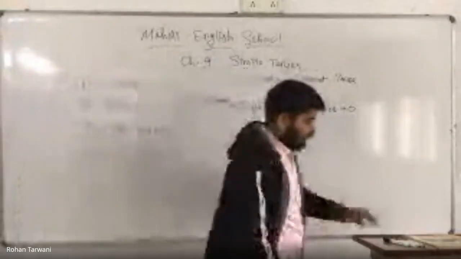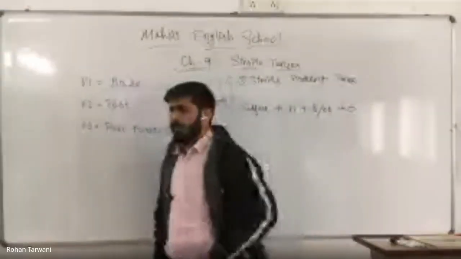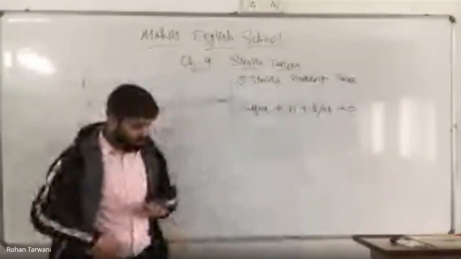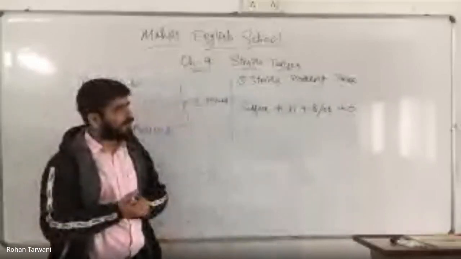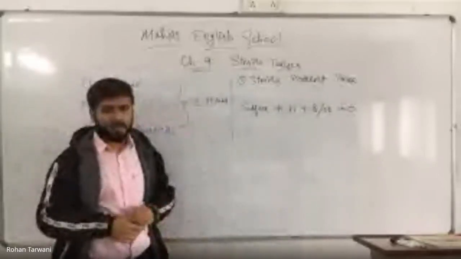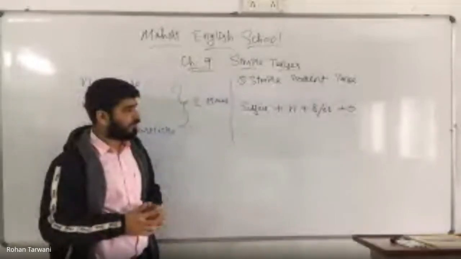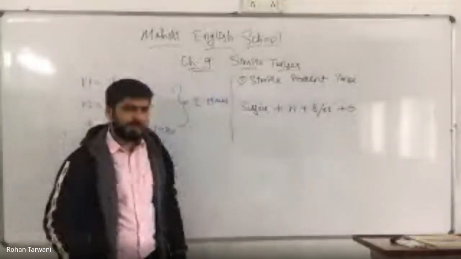So you don't know that in simple present tense V2 comes or V1 comes. Only verb comes. No, V1. Verb means V1.